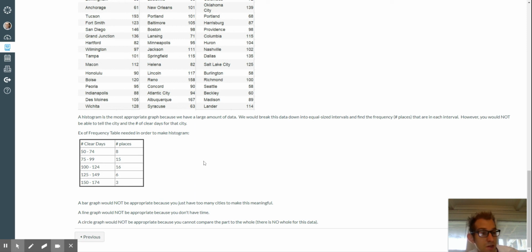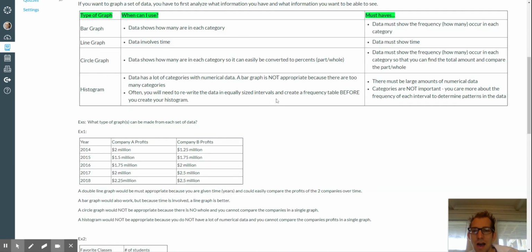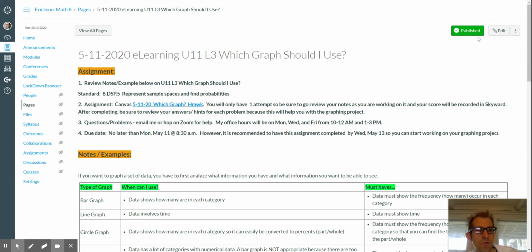And then from there, you could make a histogram. It looks a little bit like a bar graph, but once again, it's a histogram because we've broken the data into equally sized classes. And so that's kind of a giveaway. Histograms can be the go-to. So much data, right?